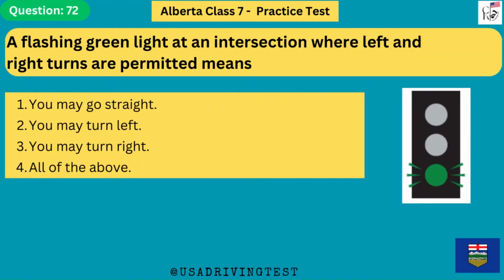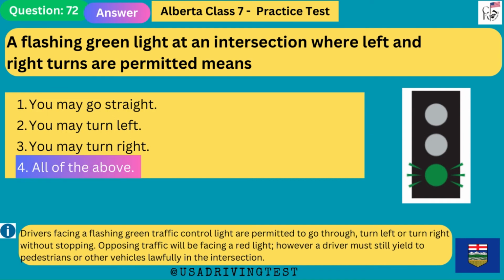A flashing green light at an intersection where left and right turns are permitted means 1. You may go straight. 2. You may turn left. 3. You may turn right. 4. All of the above. The answer is 4. All of the above.